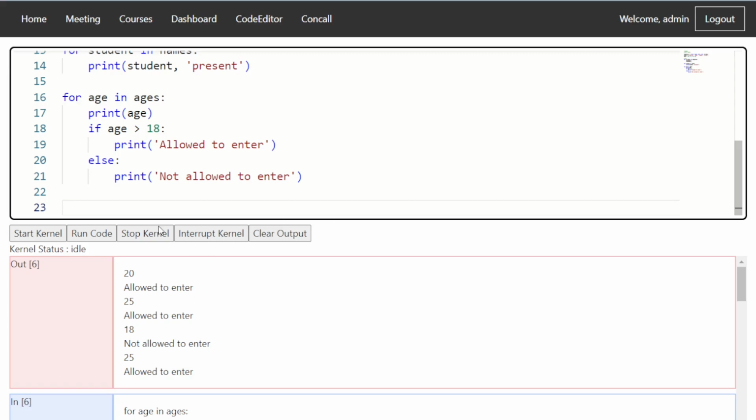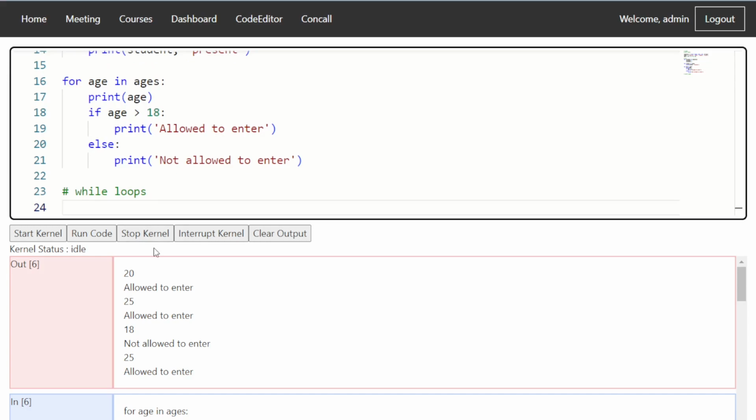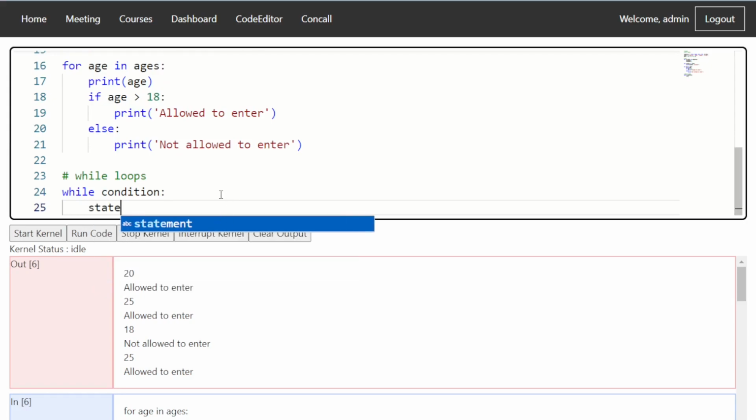Now let's look at the other version of the loops, which is while loops. While loops have this structure: while, condition, and statements. Here, while waits for the condition to become false to exit. If the condition stays true, it will keep on executing the statements. This set of statements will be kept on repeating till the condition becomes false.